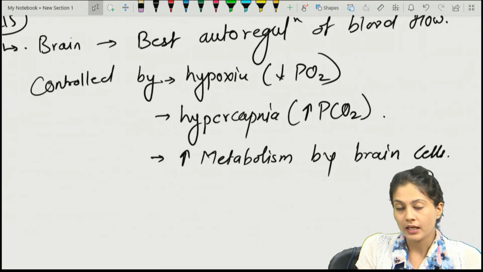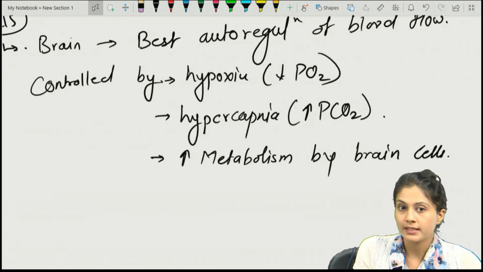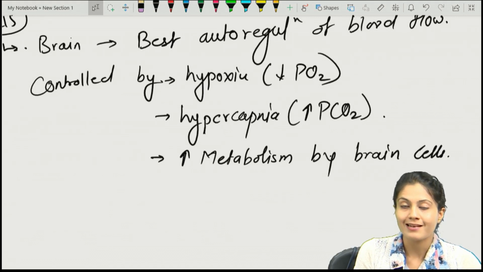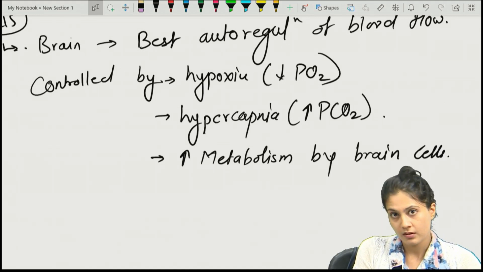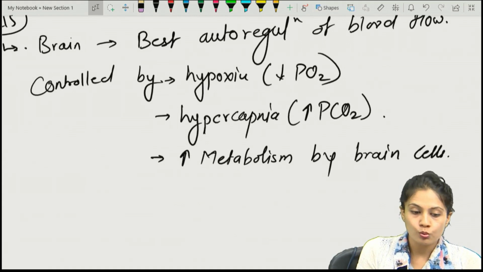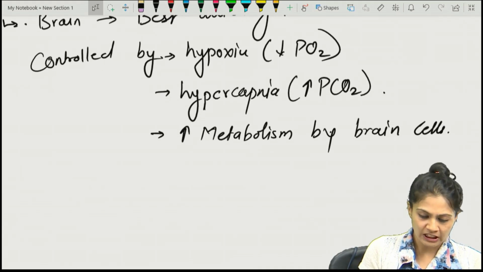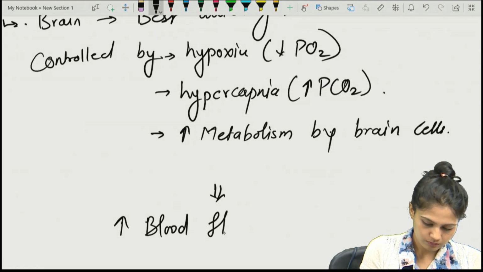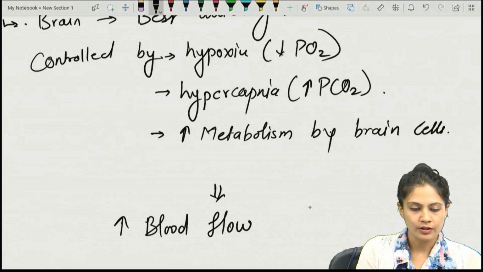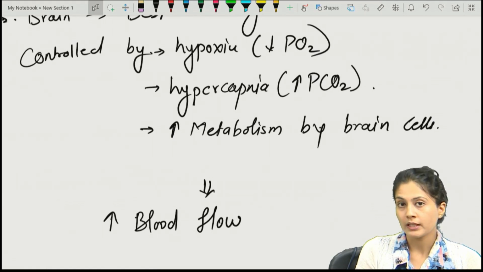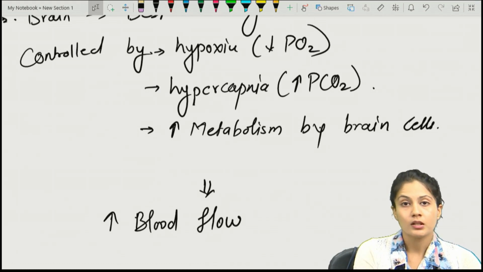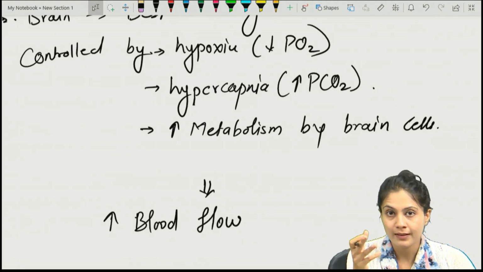Whenever there is hypoxia, the partial pressure of oxygen will decrease. With hypercapnia, the partial pressure of carbon dioxide will increase, and the metabolism by the brain cells will increase. That will also lead to an increase in the blood flow. And one more thing, the potassium is continuously leaking. If the metabolism is high, the sodium potassium pump will be highly activated and the potassium will leak out.